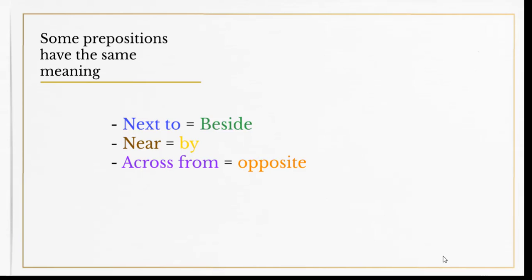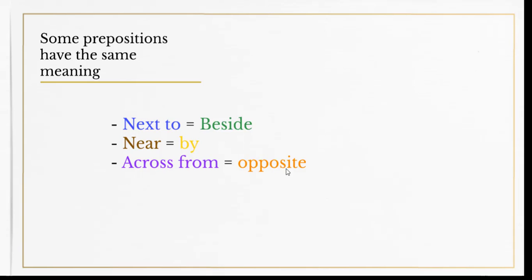Now here we have some prepositions that have the same meaning: next to or beside. Sometimes we use them interchangeably. You can say somebody is sitting next to the door or beside the door. Near and by: Sarah is selling seashells by the seashore, or Sarah is selling seashells near the seashore. Both are the same, and we can use these two prepositions interchangeably.